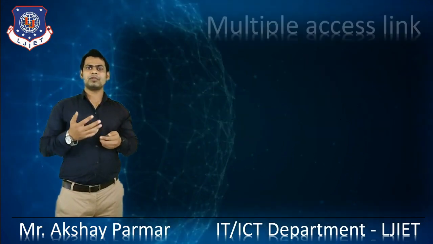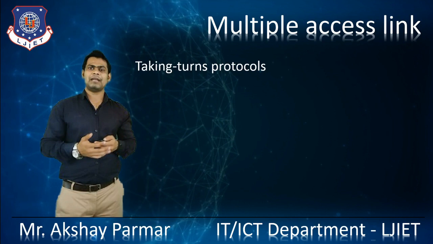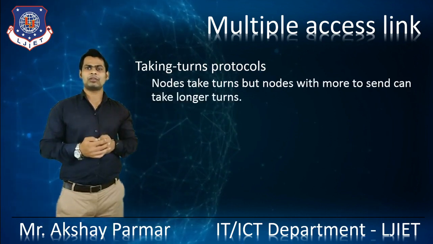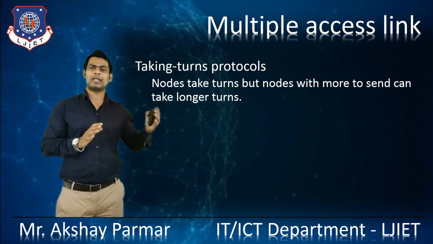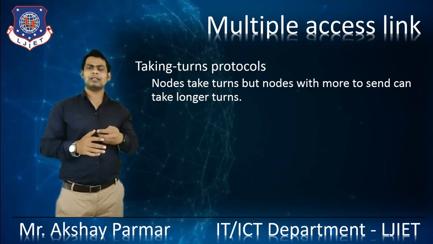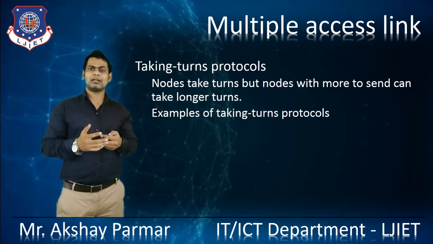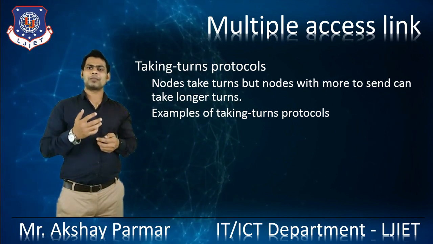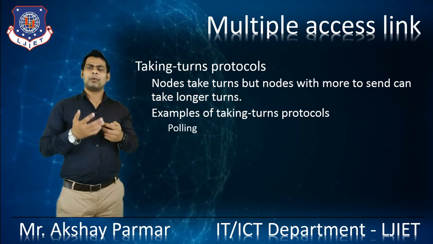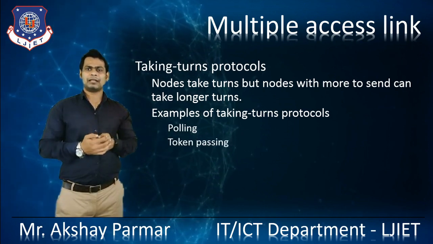Let's discuss one type, the taking turn protocols. Nodes take turns, but nodes with more to send can take a longer turn. That's the fundamental idea of taking turn protocols. Examples of taking turn protocols are polling and token passing.